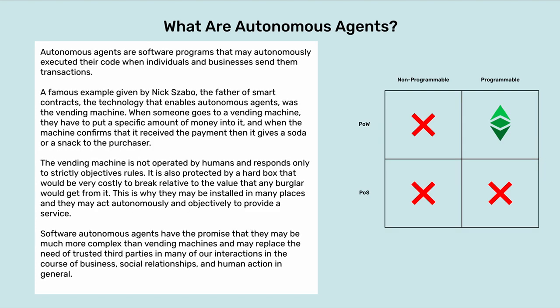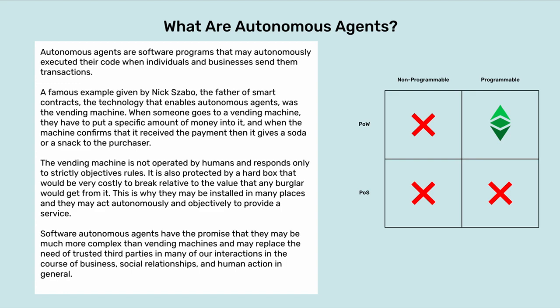What are autonomous agents? Autonomous agents are software programs that may autonomously execute their code when individuals and businesses send them transactions. A famous example given by Nick Szabo, the father of smart contracts, the technology that enables autonomous agents, was the vending machine. When someone goes to a vending machine, they have to put a specific amount of money into it, and when the machine confirms that it received the payment, then it gives a soda or snack to the purchaser. The vending machine is not operated by humans and responds only to strictly objective rules.